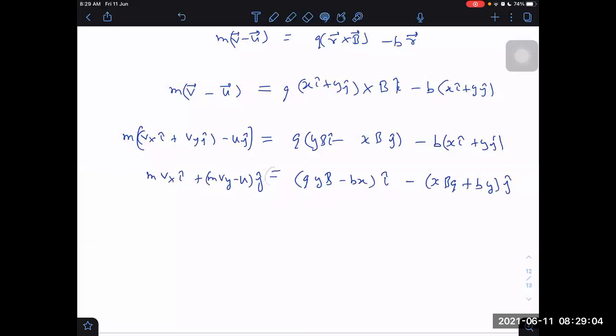This is the situation, let us say. Our aim is to eliminate vx and vy here, so that we can get a relation between x and y. One thing is sure, if they are giving vx and vy, we can get x and y. If they give position vector x and y, can we get vx and vy? I think we can get that also, right? If they give x and y, all are known, B, Q, V. All are known to us.